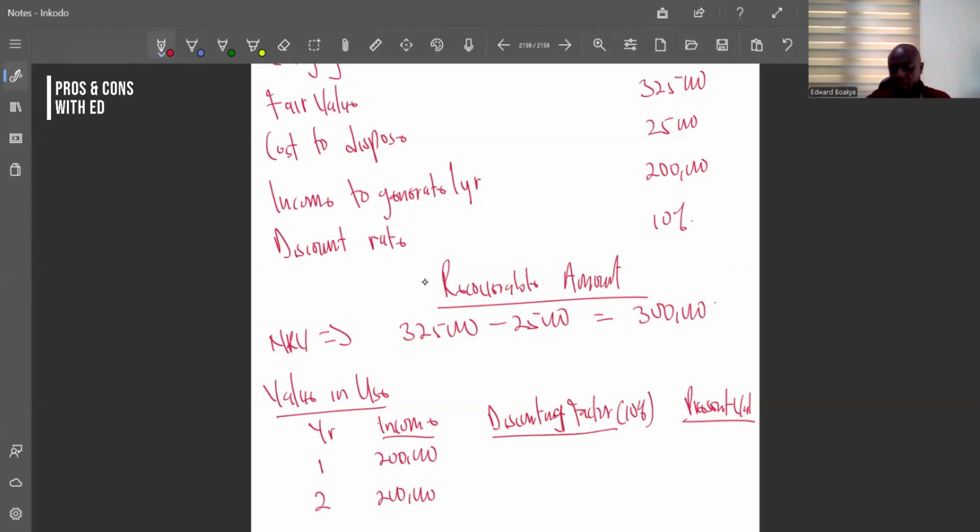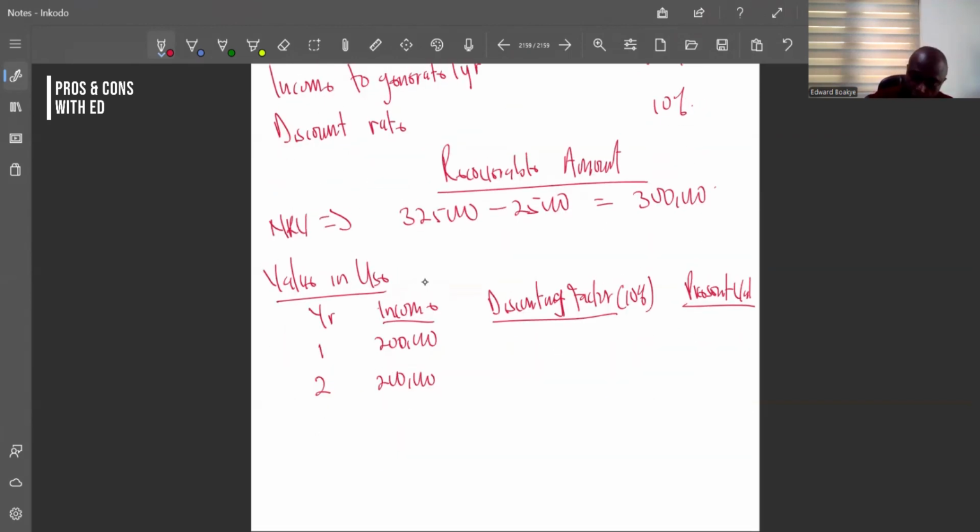In calculating for present values, you will have to use 1 over 1 plus r raised to the power n, and the n is the number of periods. So we have period 1 and then period 2. Somebody will also use 1 plus r raised to the power negative n. It will still give you the same results.